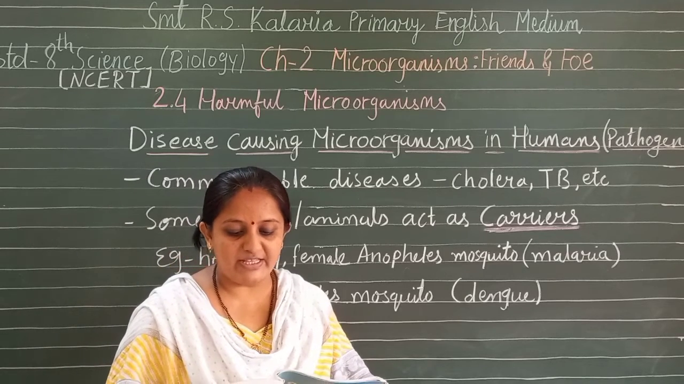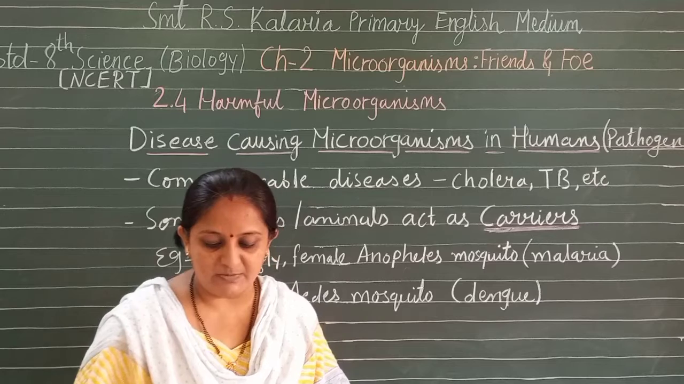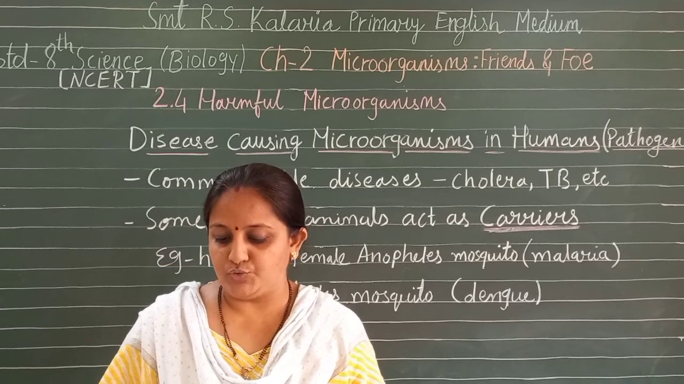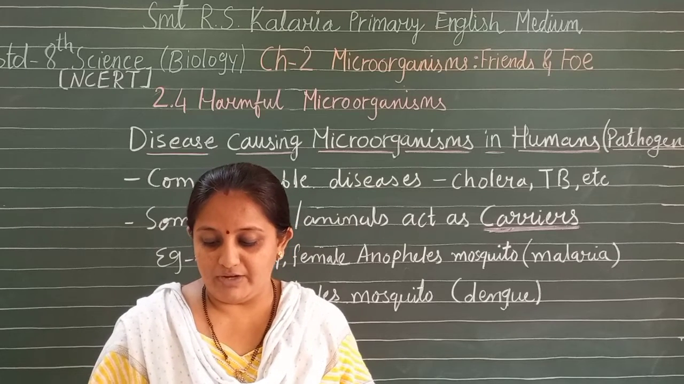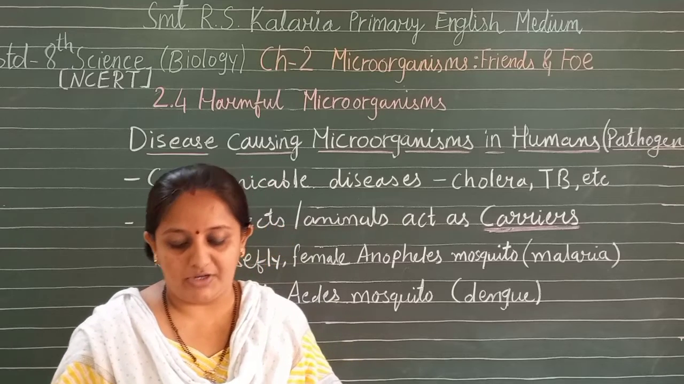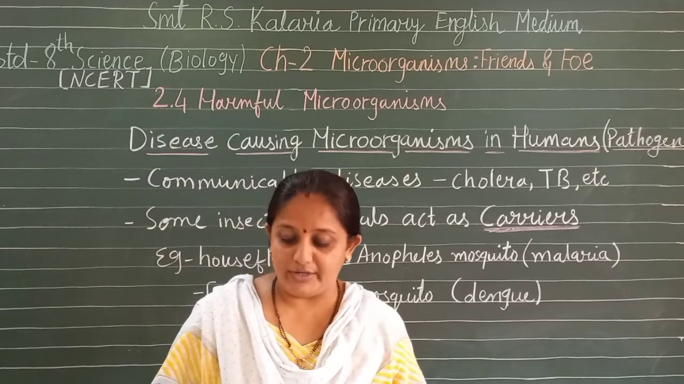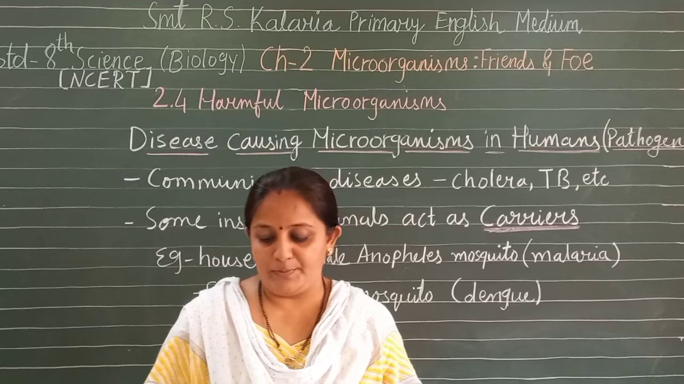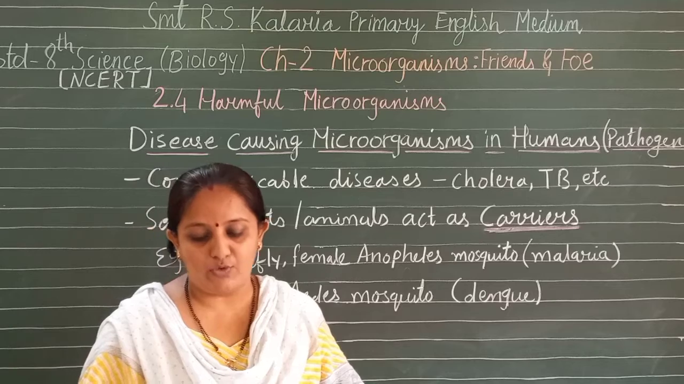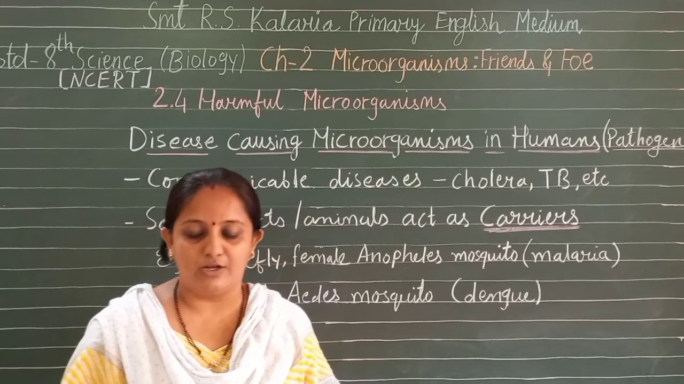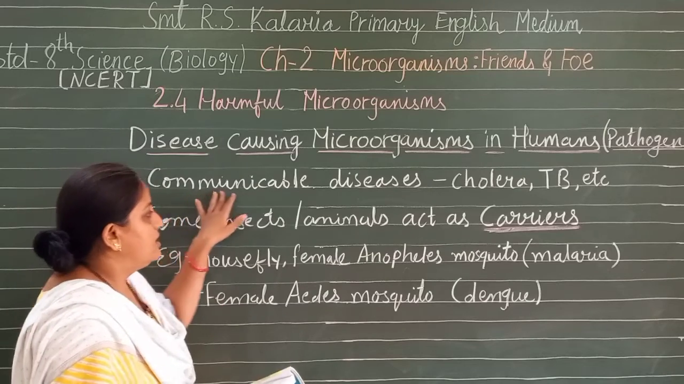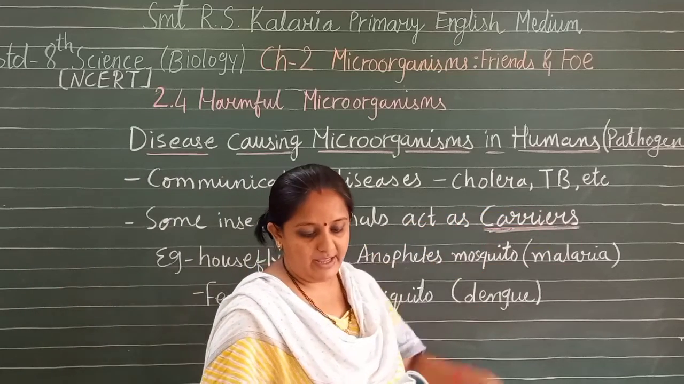The very first are disease-causing microorganisms in humans. Pathogens enter our body through the air we breathe, the water we drink or the food we eat. They can also be transmitted by direct contact with an infected person or carried by an animal. Microbial diseases that can spread from an infected person to a healthy person through air, water, food or physical contact are called communicable diseases. Examples are cholera, TB, etc.